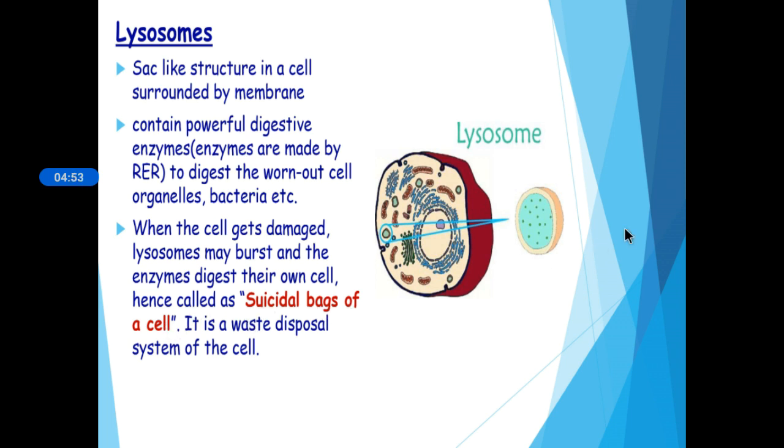Understood? The important questions from these two cell organelles are: what is the function of Golgi apparatus? What is cisterns? And what are the functions of Golgi apparatus? For lysosome, the question can be: name the cell organelle which is known as the waste disposal system of the cell. A very important 3-mark question is why lysosome is known as suicidal bags of a cell.